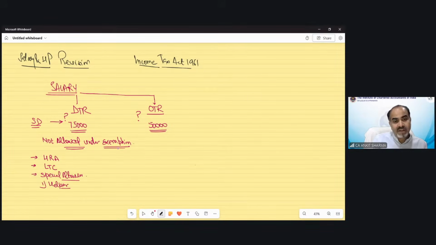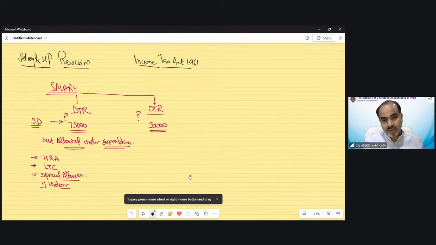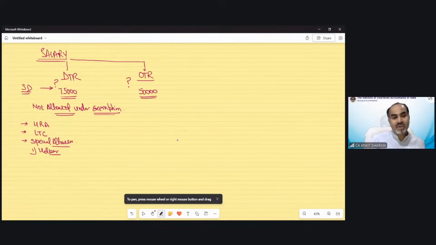Helper allowance benefit is available under the optional tax regime, not under the default tax regime. Second is research allowance or academic allowance, again not available under the default tax regime.